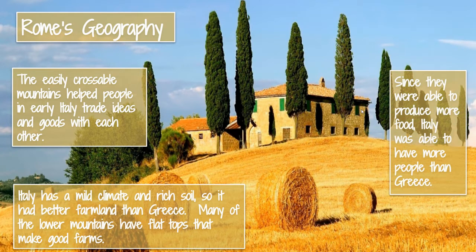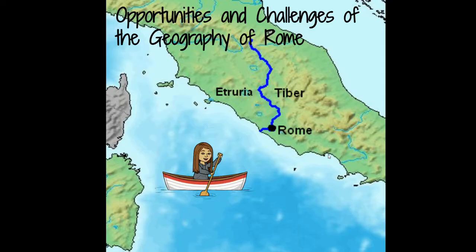Since they were able to produce more food, Italy was able to have more people than Greece. So they didn't have to send out colonies the way that Greece did. However, because Greece sent out colonies and a lot of them ended up in Italy, they had a big influence of Greece. A lot of Greek culture actually transferred into Italy, and we're going to talk about all of that later. But they had a lot of their architecture and a lot of their religious beliefs and everything that kind of came from Greece.